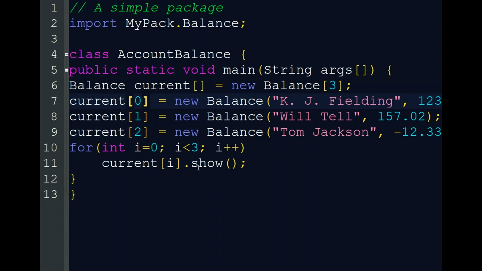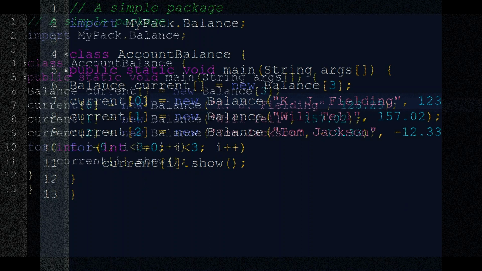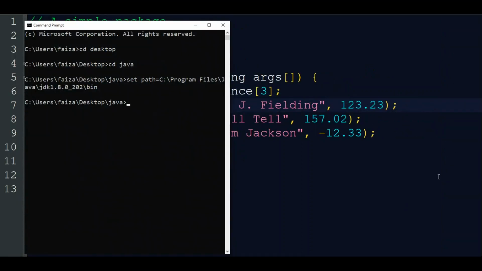Let's execute this program. For executing, we have two Java programs, Balance.java and AccountBalance.java.